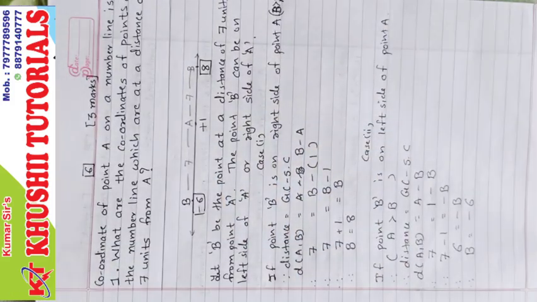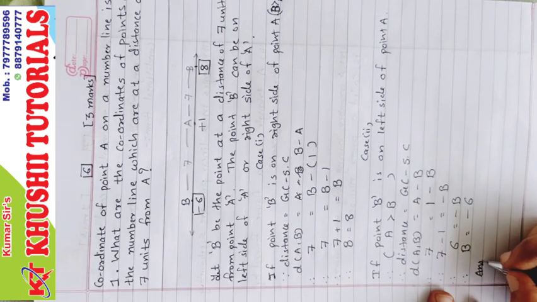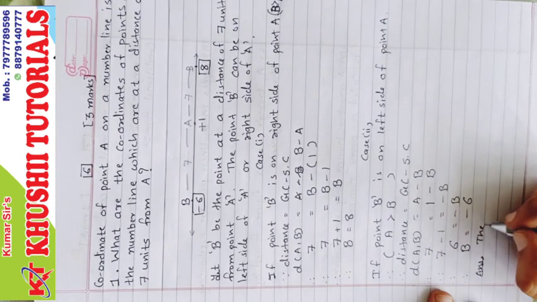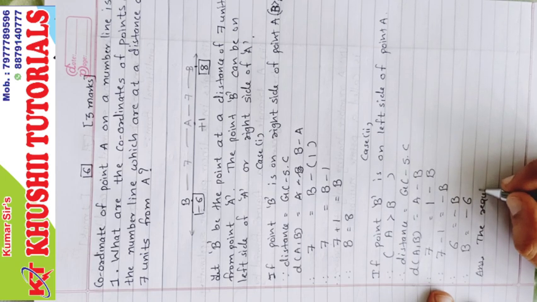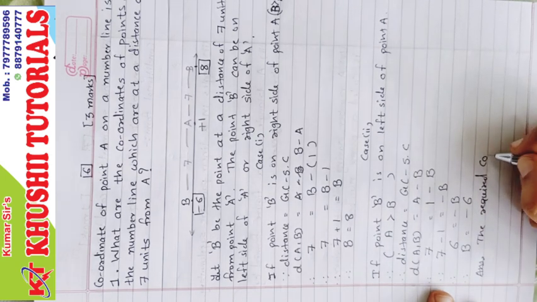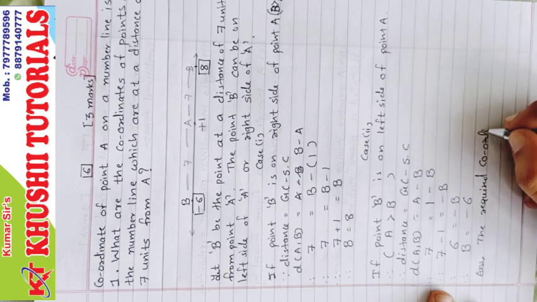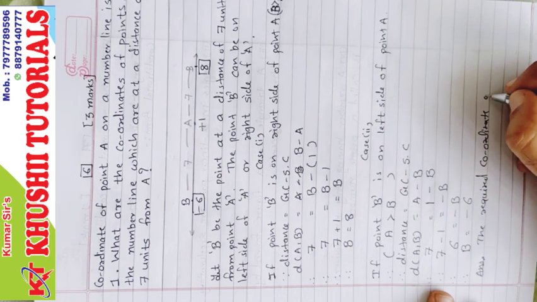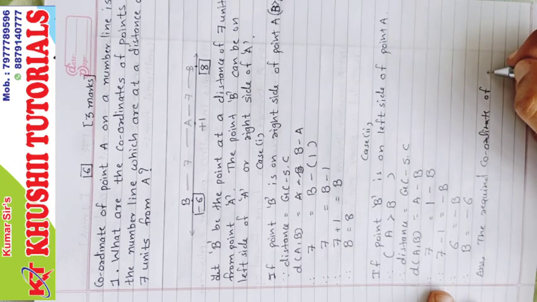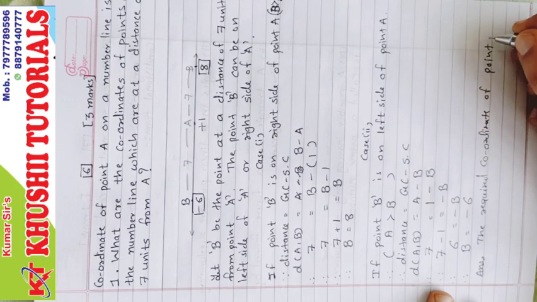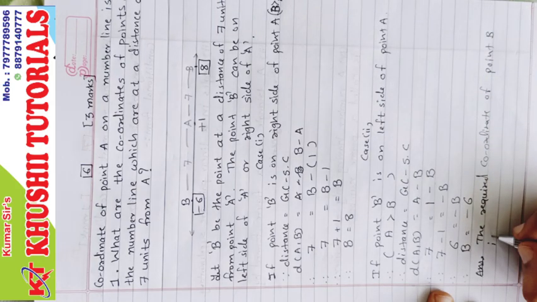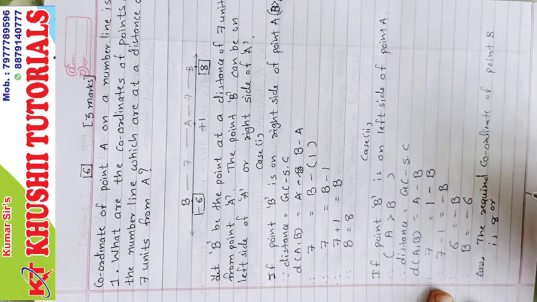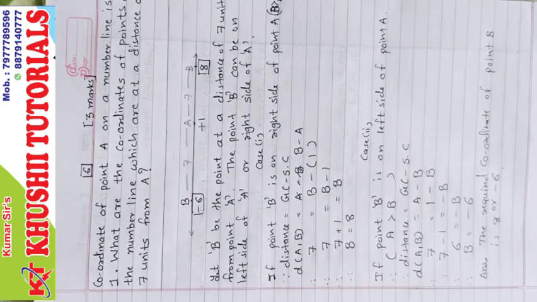So minus 6 is the answer. Final answer: the required coordinate of point B is 8 or minus 6, and this is the end of sum number 6.